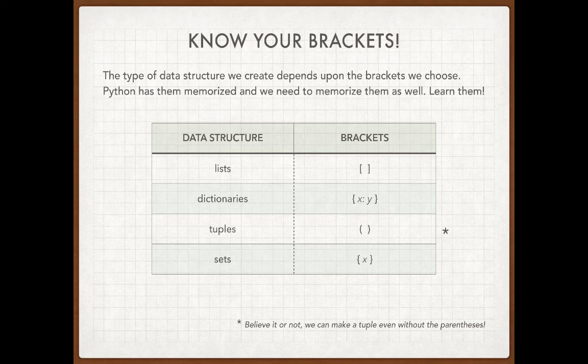It's always going to be key colon value because a dictionary by definition is a series of key value pairs. So if you see key value pairs inside curly brackets, you know that thing is always going to be a dictionary.